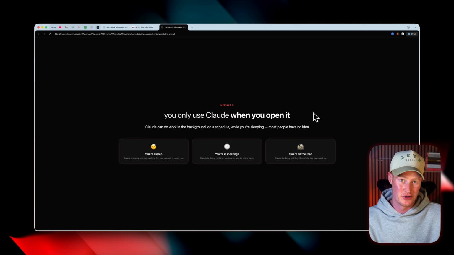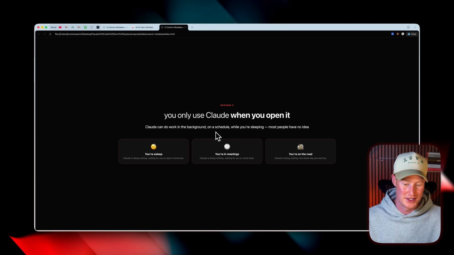All right, so mistake 3, and this is a big one, but I'll cut you some slack because this just released literally like a couple of days ago. The mistake here is that you use Claude only when you have it open, but you don't realize that Claude Cowork can now do the work in the back end, whether that's on a schedule while you're sleeping, and most people have no idea about this.